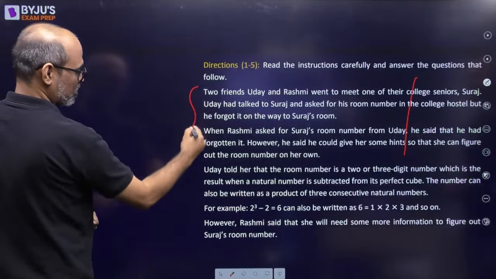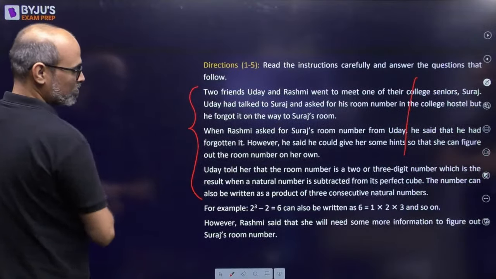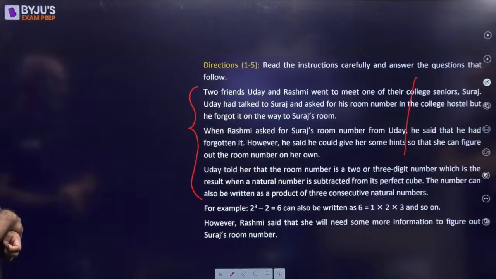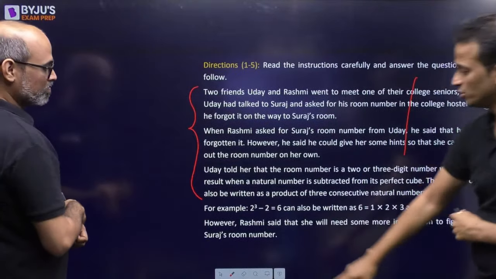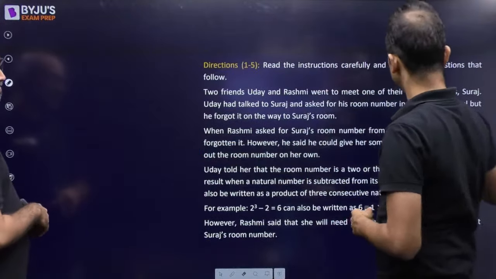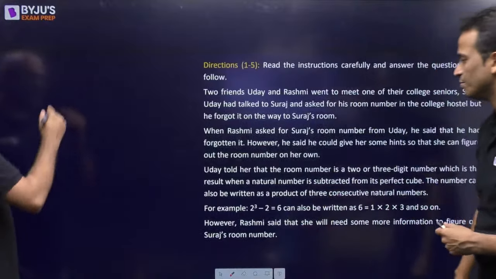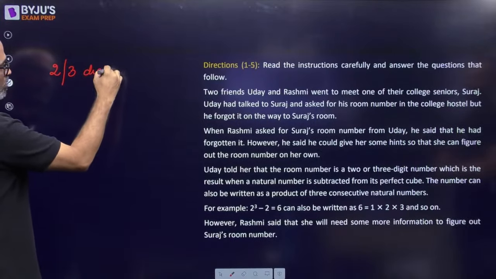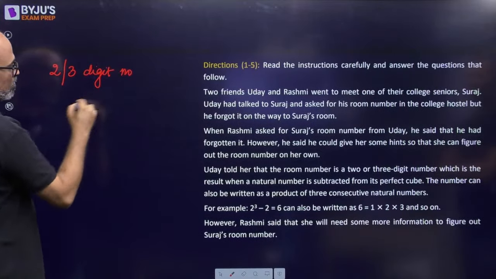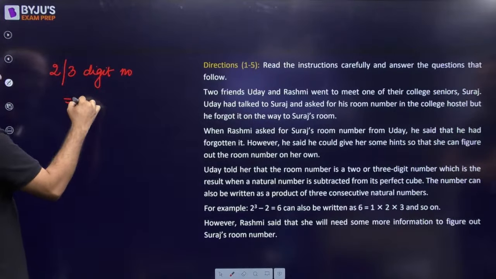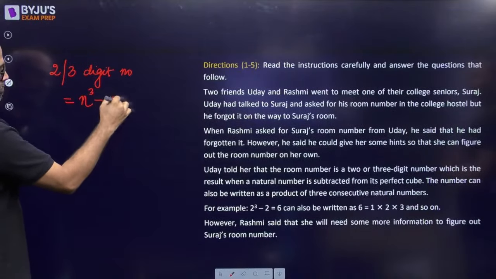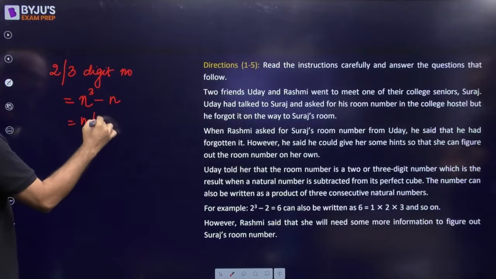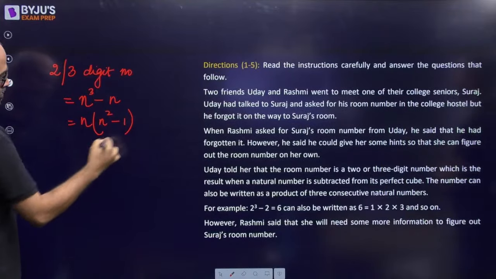Okay? Now Uday told her that the room number is a 2 or 3 digit number. So the room number can be either 2 or 3 digit number, which is the result when a natural number is subtracted from its perfect cube. So it is of the form n cube minus n. Now let's factorize this one.